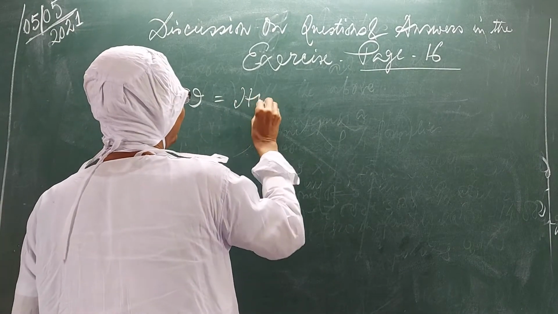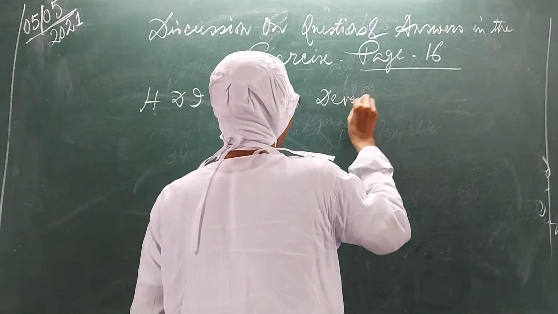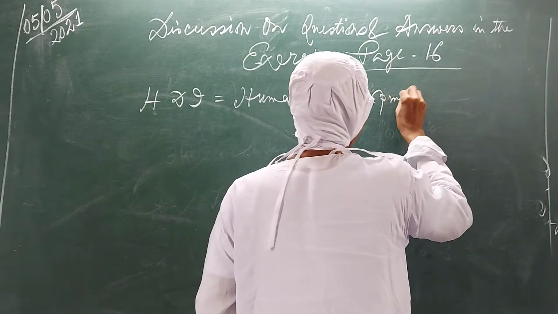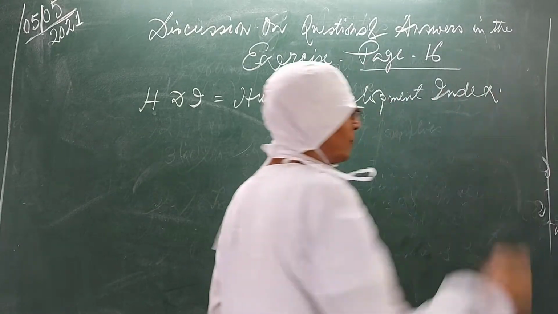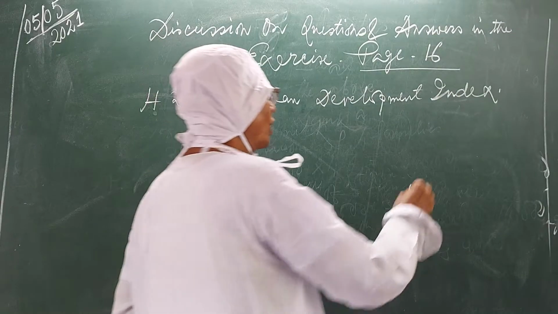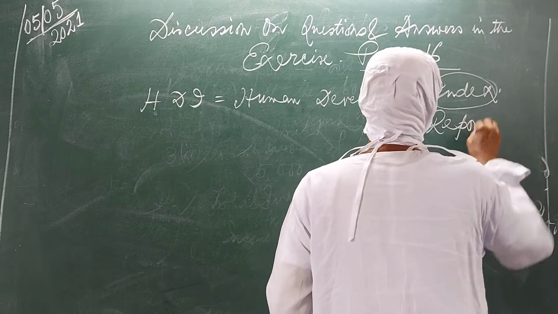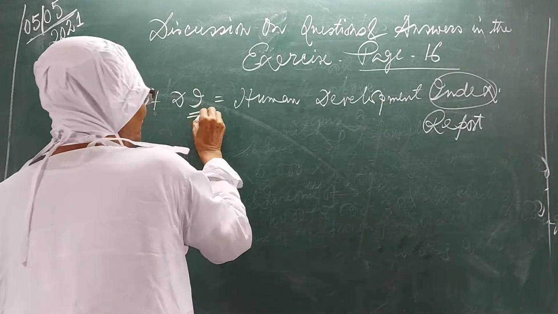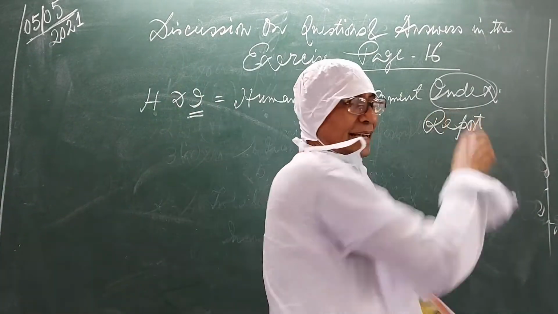No, it will be Human Development Index. Wrongly I have written report here. No, here it is I. So how can it be report? Yeah, right. So Human Development Index.